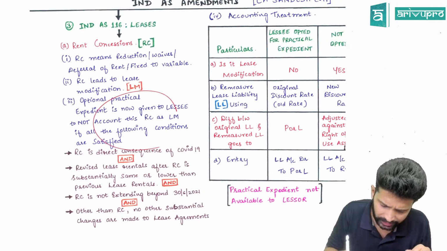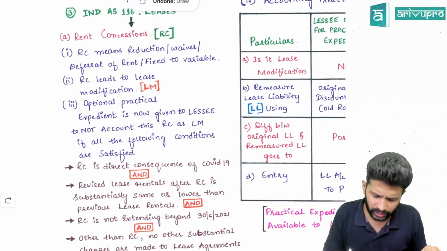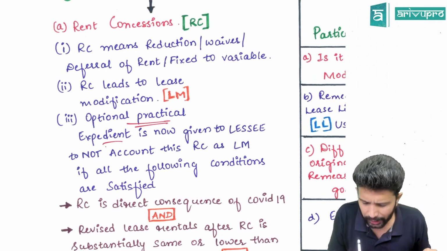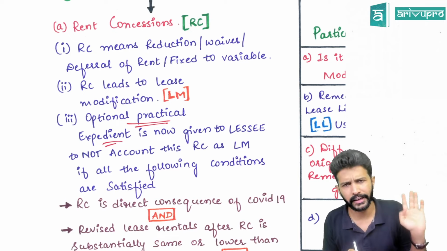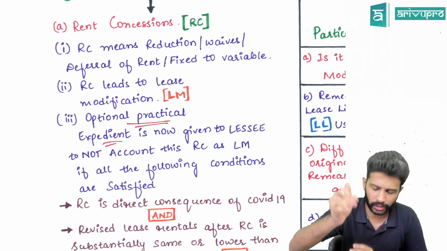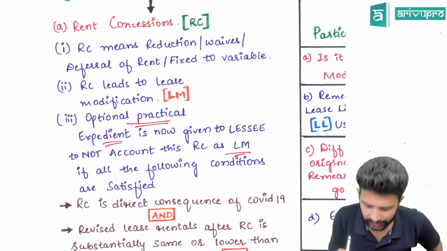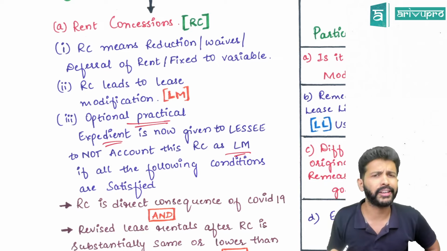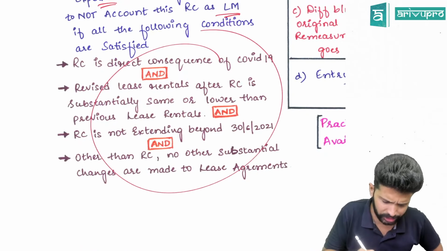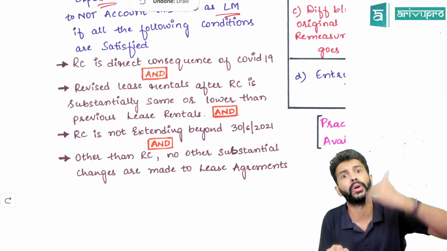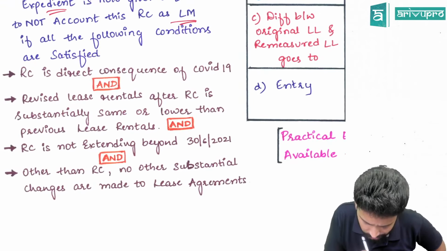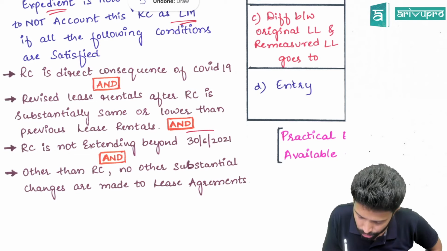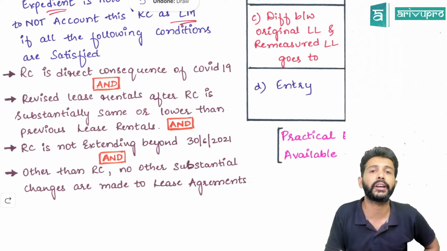For that, they had clearly stated in the previous amendment that the lessee has been given an optional practical expedient, meaning if there is any modification in lease due to COVID-19, then the lessee has an option not to treat it as a lease modification, provided certain conditions were fulfilled. These are the conditions. If you remember, we had gone through this and worked out problems also. In that, one condition was that the rent concession should not extend beyond 30 June 2021.